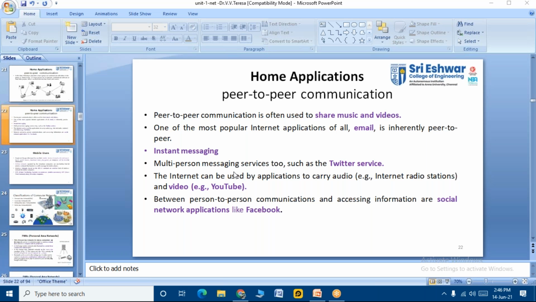Instant messaging, you guys know instant messaging. If you want peer-to-peer communication, even if you don't know the person, you can text that person, right? There are also multi-person messaging services, such as Twitter, right? The internet can be used by applications to carry audio, for example internet radio stations, and videos, for example your YouTube. Then there are social applications like Facebook, between person-to-person communication and accessing information, right, students?